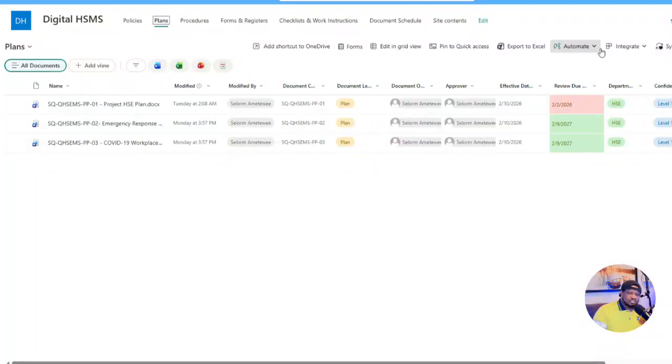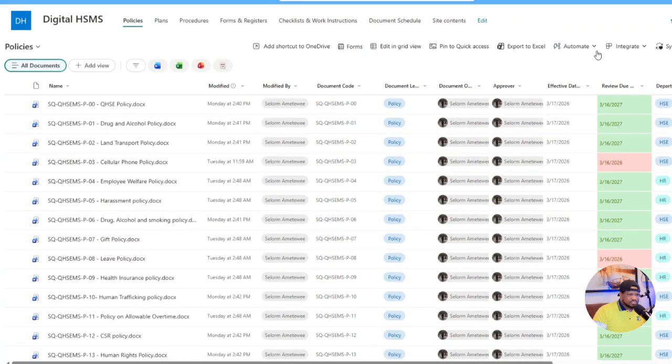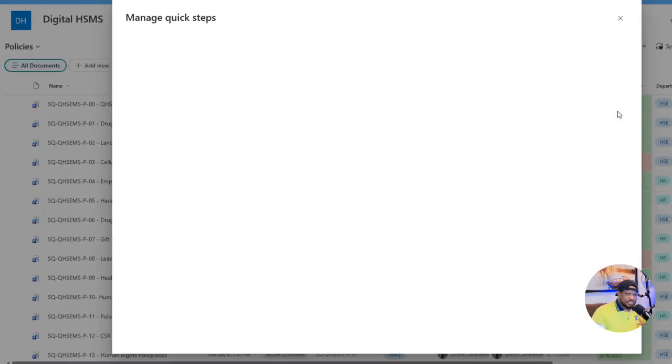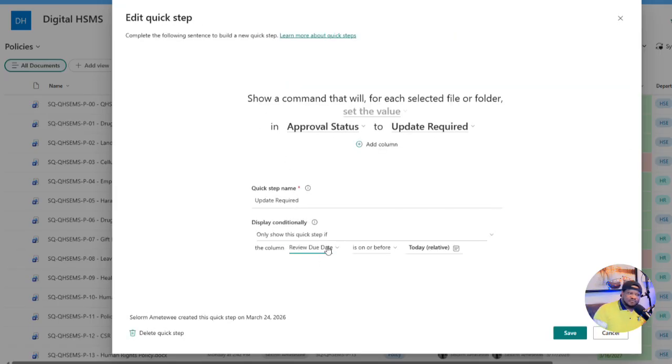Now the advantage of SharePoint is the fact that you can initiate a lot of automations. So when we come into, for example, policy, and we come to automate, we can look at some of the automations that have been applied. We can create a lot of automations. Over here, we have 2 automations. Number 1 has to do with the fact that every time the review date is before today, that means it has expired, and for that reason the approval status should change to update required. So that's the first automation.